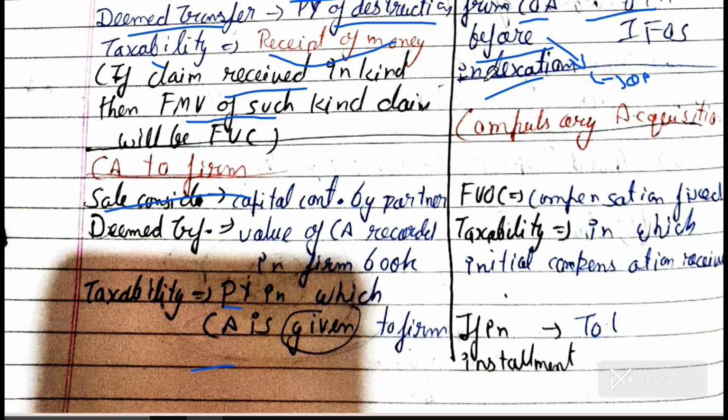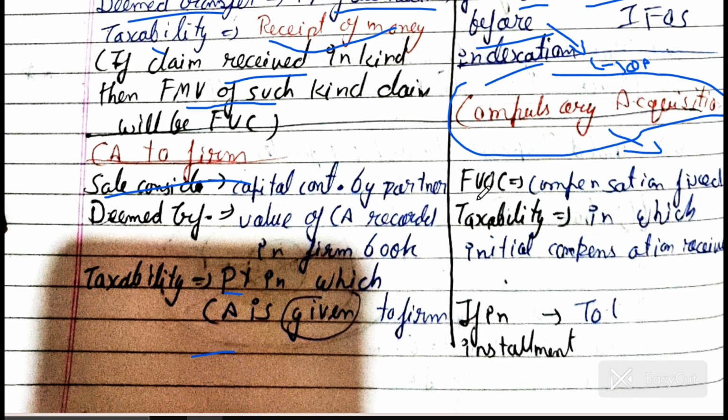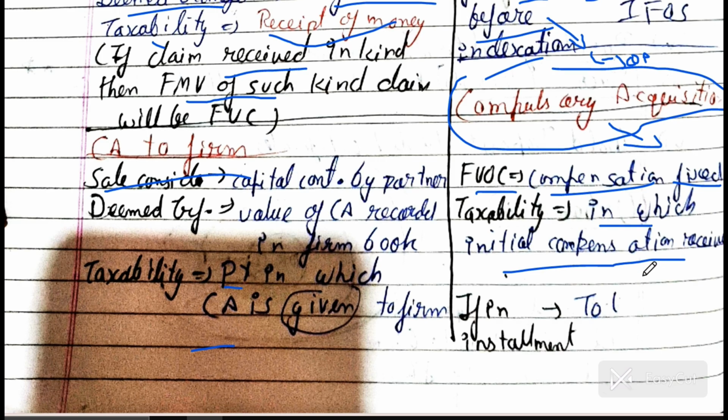Now, in a case of compulsory acquisition, if the government acquires my property compulsorily, there is also an exemption. The full value of consideration will be whatever compensation is fixed. Taxability will arise on the initial compensation, in the year the initial compensation is received.